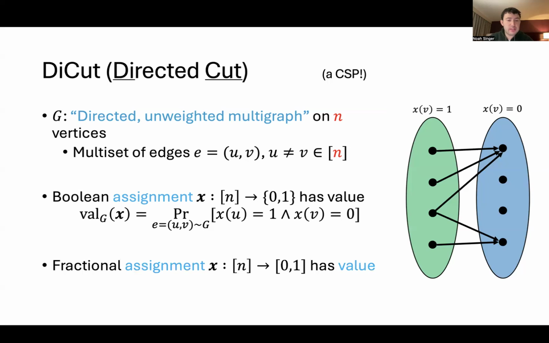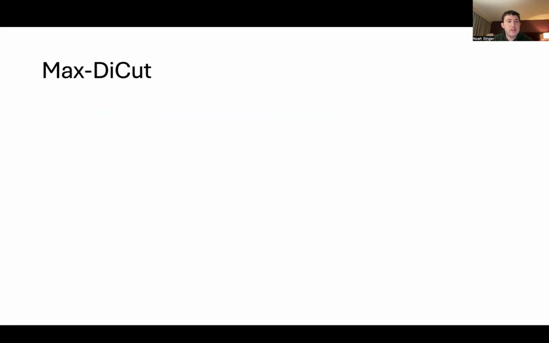More generally, it's also sometimes helpful to think about fractional assignments, which assign real numbers between 0 and 1. The value of such an assignment is simply the expectation of x of u times 1 minus x of v over a uniformly random edge. This is the same as the Boolean definition because Boolean assignments are a special case of fractional assignments. Okay, so what is the maximization version of this problem?